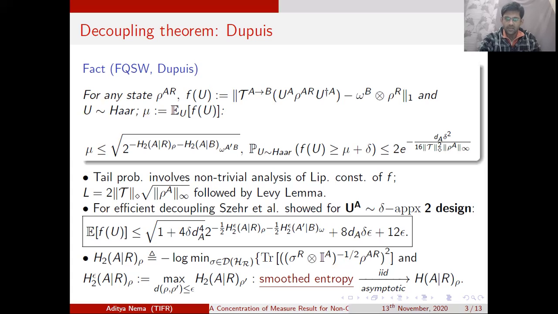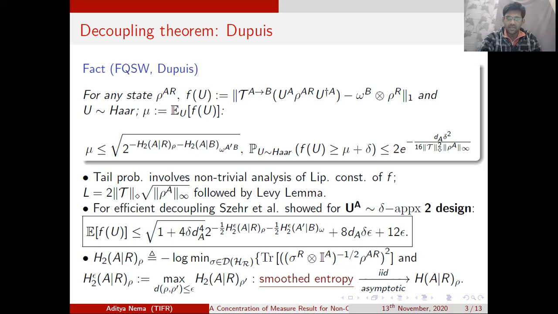Now, since Haar random unitaries are not efficient to implement, Sehar et al. considered the case: can we prove such a decoupling theorem when the unitaries are efficient? In other words, they chose the unitaries coming from a delta approximate 2 design. And as a side note for the experts, these approximate 2 designs can be constructed efficiently via the so-called Clifford circuits. Okay, so coming back.